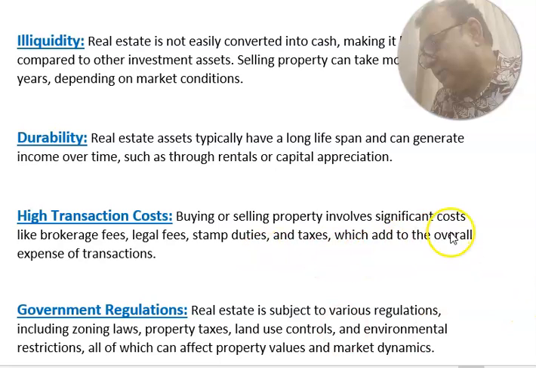Buying or selling property involves significant costs like brokerage fee, legal fee, stamp duty and taxes, which add to the overall expenses of the transaction. The stamp duty in India is different in every state. It varies from 5 to 10%. If stamp duty is say 7 to 8% and you are purchasing property worth 100 lakhs, you have to pay stamp duty of 7 to 8%, 1% brokerage fee, and other legal fees and taxes separately.